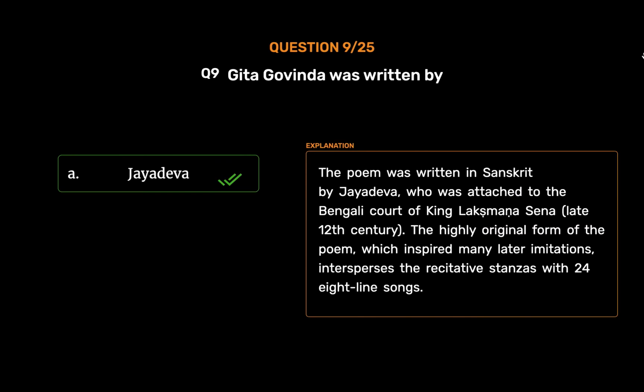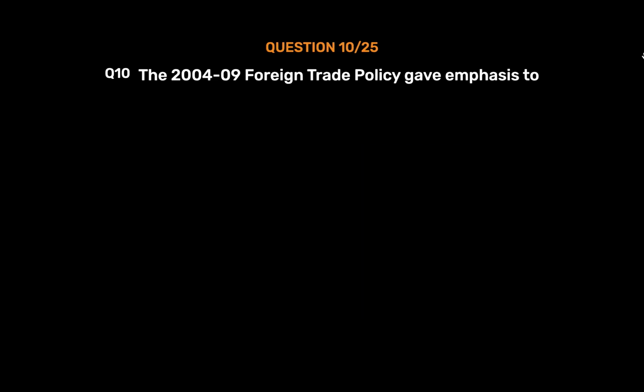Jayadeva. The poem was written in Sanskrit by Jayadeva, who was attached to the Bengali court of King Lakshmana Sena, late 12th century. The highly original form of the poem, which inspired many later imitations, intersperses the recitative stanzas with 24 8-line songs. Question number 10.